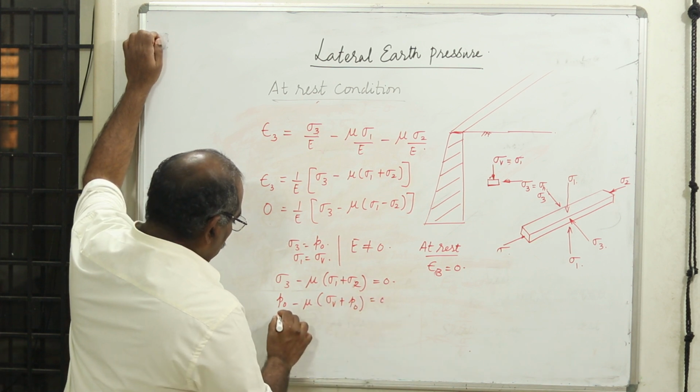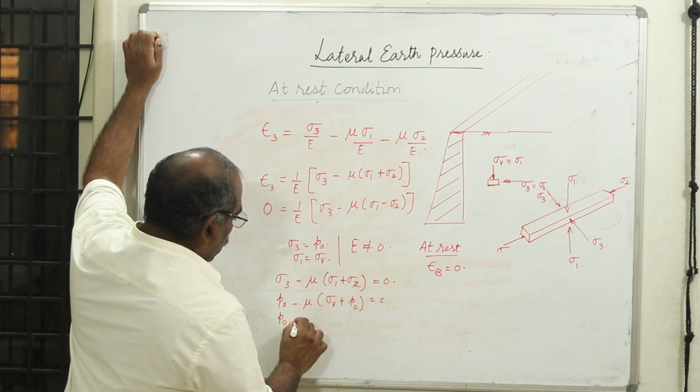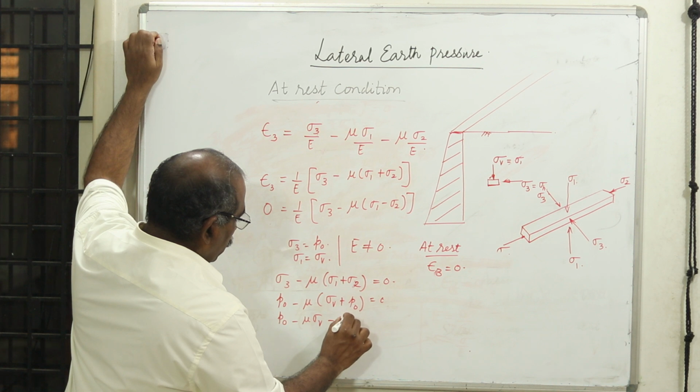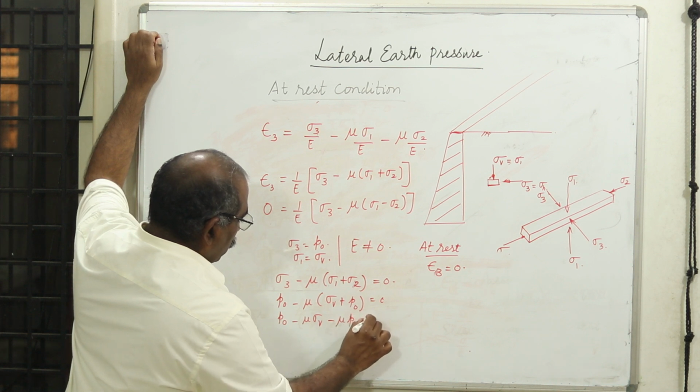Now when I open this bracket, what happens? P naught minus mu times sigma V minus mu times P naught equal to 0.